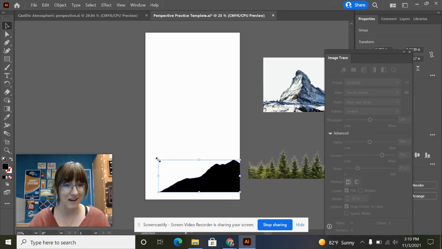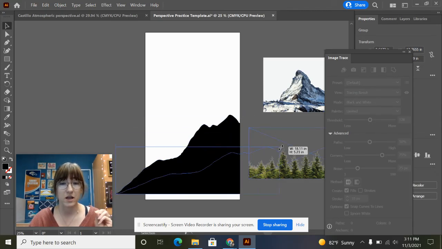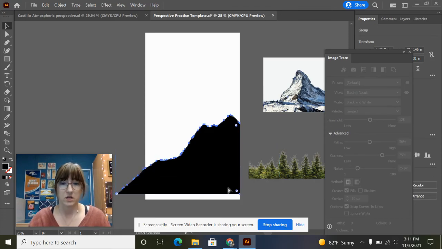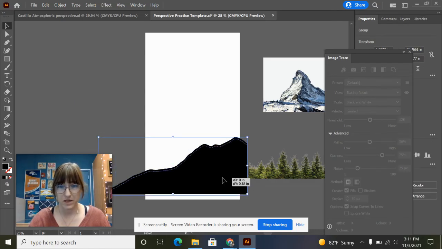And then when we resize this, we can definitely resize it while holding shift. Or we could kind of manipulate the proportions a little bit. Because it is now a vector shape that has anchor points and paths and fills and all that kind of good stuff, because it is a vector now, we can stretch it and make it bigger and move it all around and do whatever we want to do to make it look how we want it to look. So I'm going to go ahead and just make it a little bit taller, just by a little bit. Stretch it out this way, something like that.